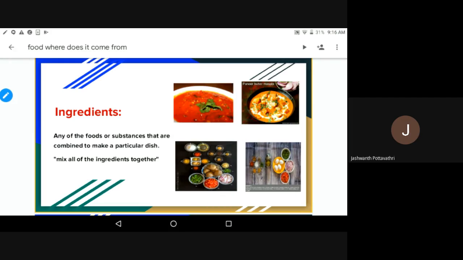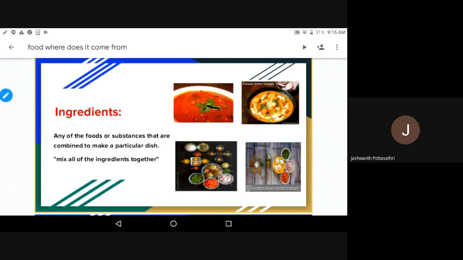Rice, basmati rice, biryani leaf and water. We will keep cloves, spices like cardamom. So we need spices, aloo, tomato, etc. So these are the ingredients we need to prepare biryani, right? Thank you very much, Jashwant.